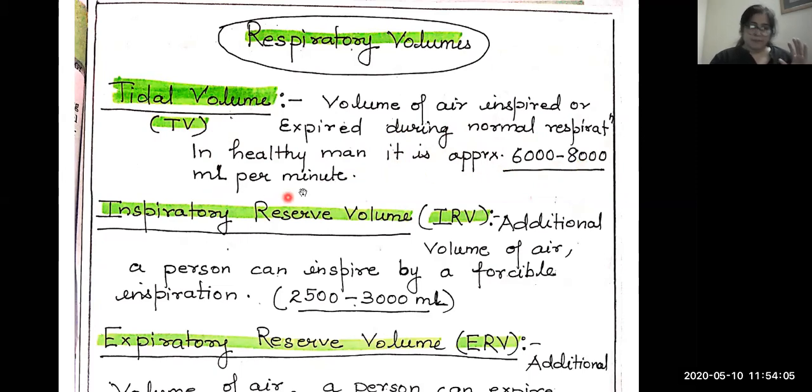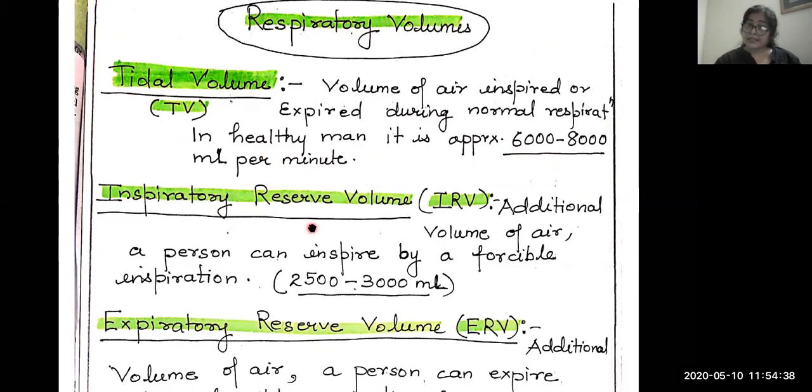Many times I have given a question: calculate the tidal volume of a healthy person per hour. Generally students write 6,000 to 8,000. No, just see whether it is per minute, per second, or per hour, and you have to calculate accordingly. So tidal volume is when I am normally inhaling and exhaling.